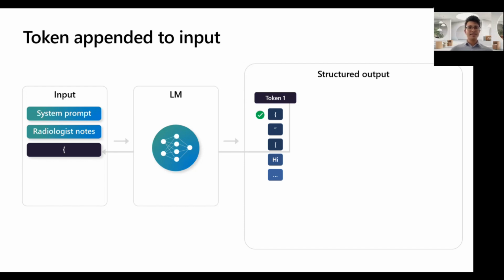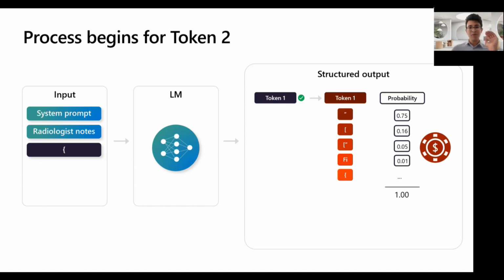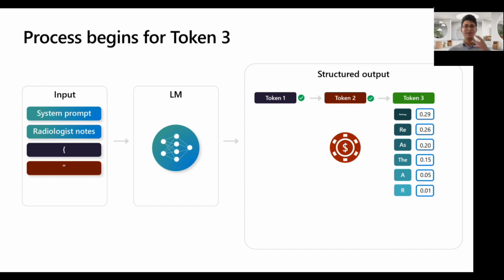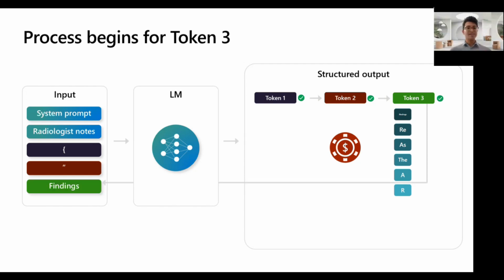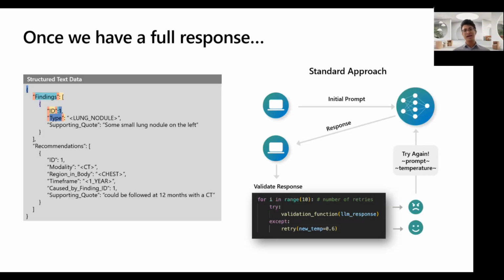And once you select a token, it gets appended to the input. And then we repeat the process over again. So now the model has seen the system prompt, the radiologist notes, and this one curly brace that we selected. And we do the whole operation over again: calculate these probability distributions on these GPUs, select a token, append it to the input, and repeat, right? This auto-regressive nature of generating one token at a time, doing all these operations on GPUs, is exactly how language models produce text. Eventually, we finish this process. We've done this maybe 150, 200 times, and we end up with one of these structured outputs.